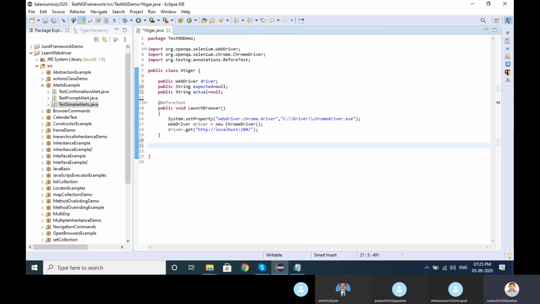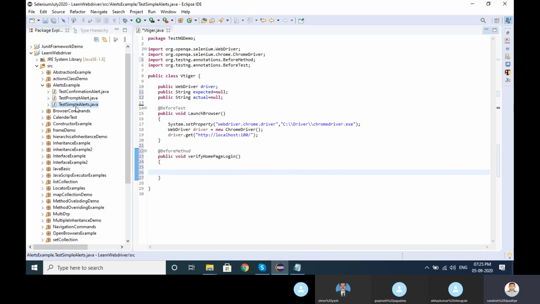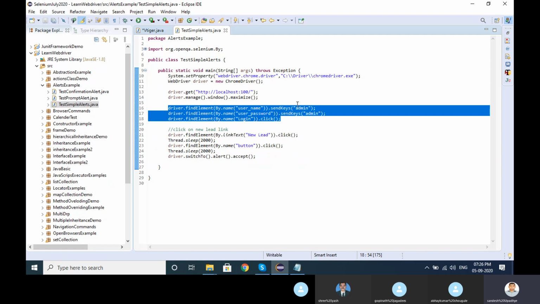Then I will create one more annotation, before method. So here I will add user credentials, public void verify home page login. Any name you can give. Here I will add the login code.